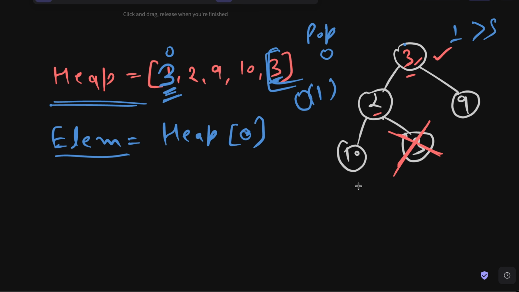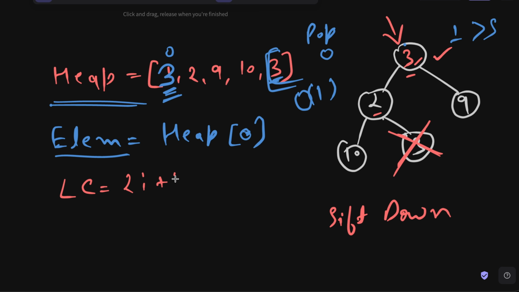So now we have to use something like shift down. Shift down is actually a function that will help us make sure that this tree is again a heap. So we will run the shift down on this particular node, and we will need two things. First is the left child, which is going to be what? 2i plus 1. And then we need the right child. It is going to be 2i plus 2, right?